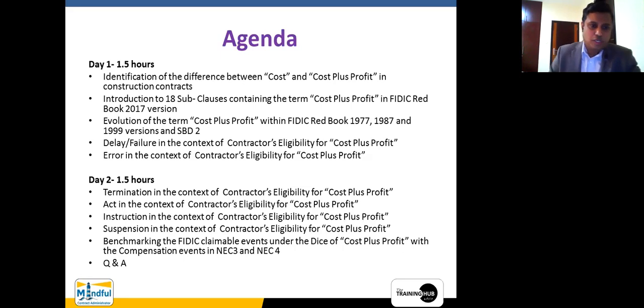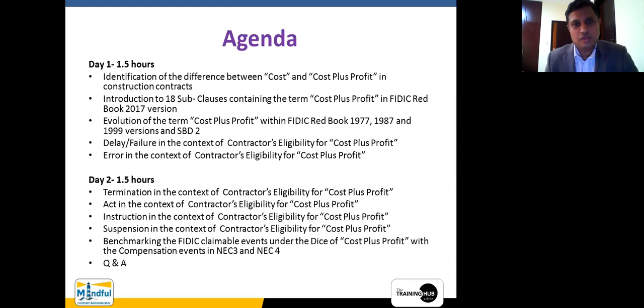So today's session, day two, is confined to four of them, plus some sort of benchmarking that we are going to do with another standard form of contract, which we call the New Engineering Contract. I hope that most of you are aware of it. The New Engineering Contract has been specifically designed for people to understand, using common language rather than legal jargon.